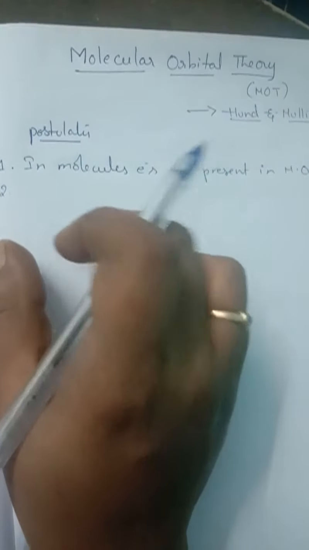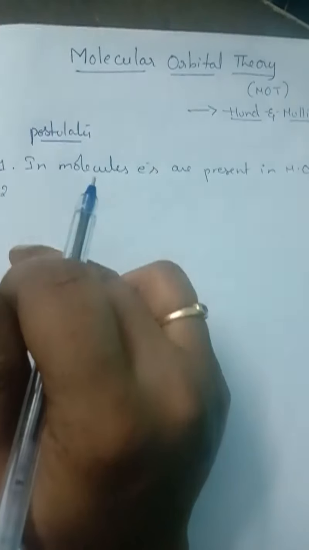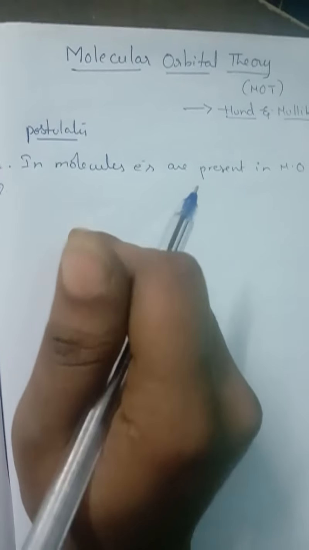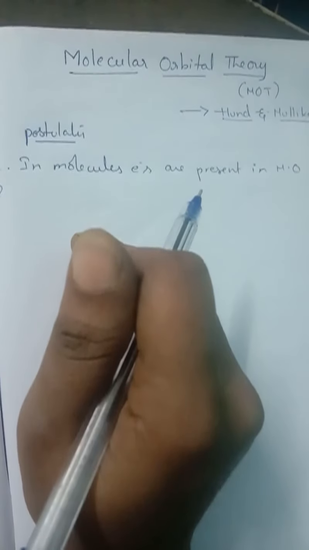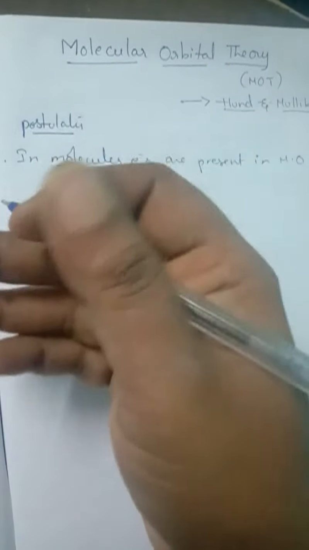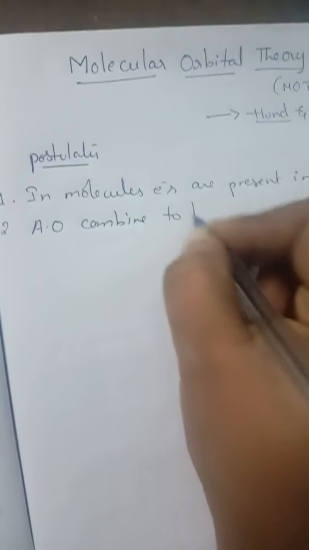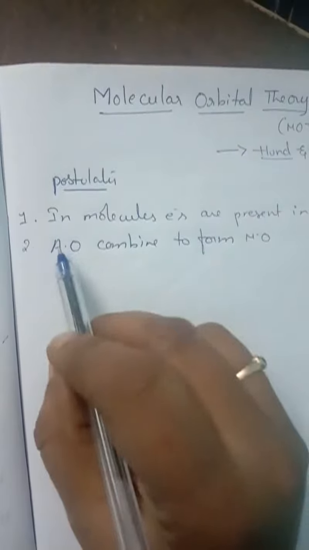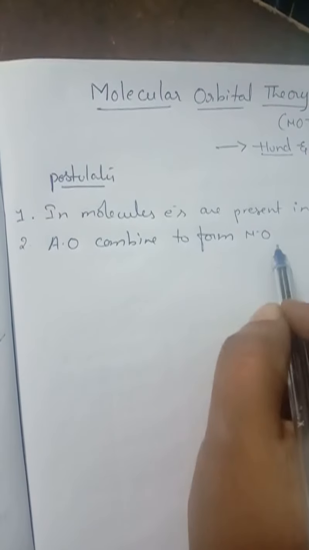The same way, molecular orbitals are formed by the combination of atomic orbitals of similar energies and proper symmetry. That means atomic orbitals combine to form molecular orbitals.